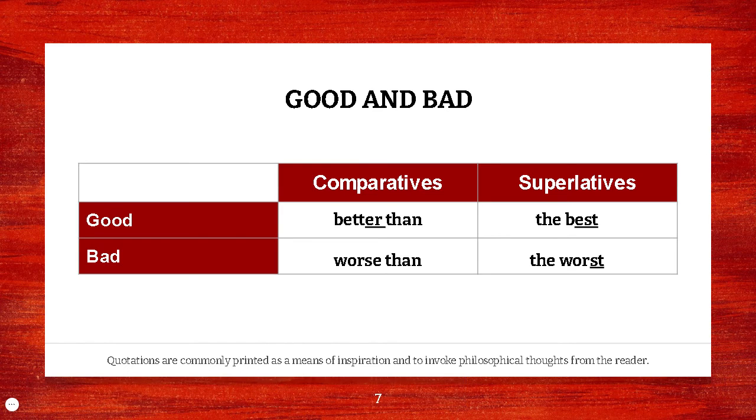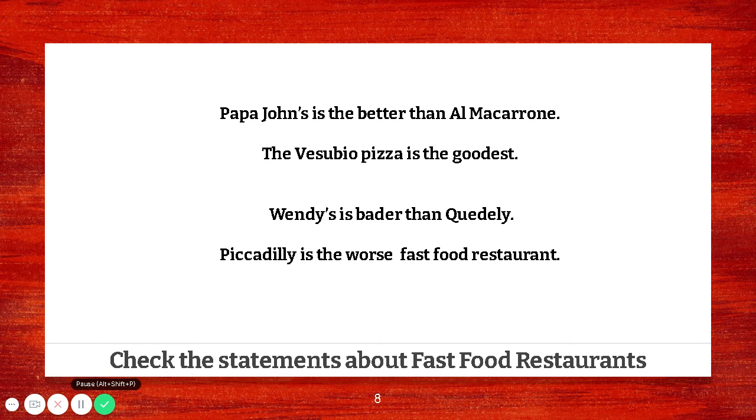So, as I was telling you, good and bad. If we're talking about good and bad for comparatives, in the case of good, we use better than. And for superlatives, we use the best. Now, if we're talking about bad, we say worse than if it's a comparative, and the worst if it's a superlative. Good. Okay, so let's check these statements that I'm providing you now, and we're going to talk about fast food restaurants, particularly about pizza and hamburgers or fast food in general.